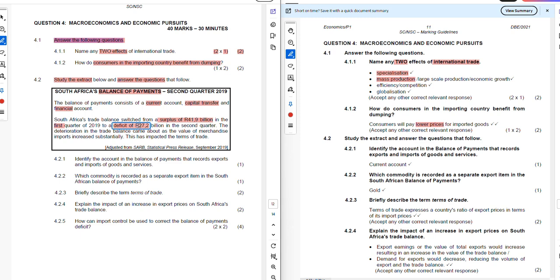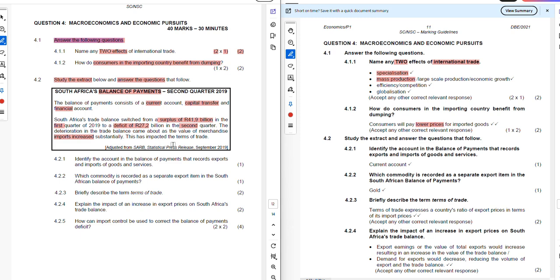So what happened in the first quarter that did not happen in the second quarter? Basically, if imports increase, we are going to have more imports as opposed to exports. In that situation, we'll find ourselves in a deficit. However, if we have more exports as opposed to imports, we'll find the country in a surplus, right? So what basically happened in the second quarter is that there was an increase in imports. The import of merchandise increased substantially.